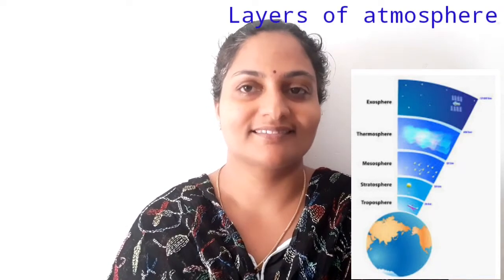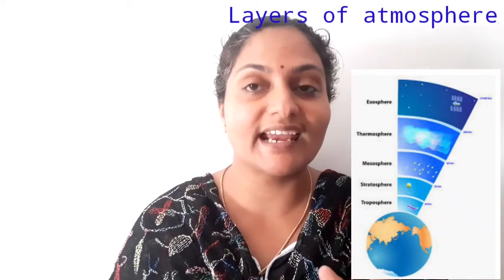Today we are going to study about the layers of the atmosphere, the different layers of the atmosphere. Last class we studied about the air and its components.